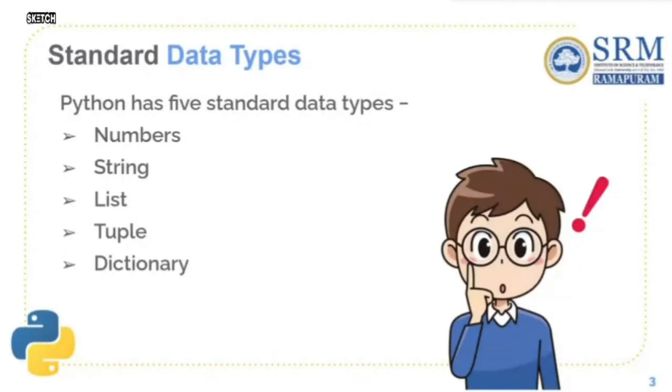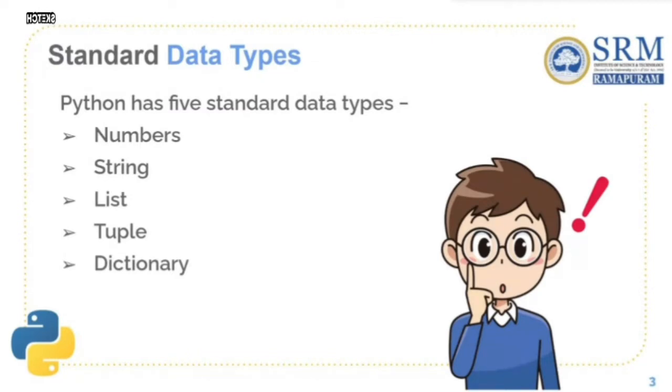Now let's get into the basics of Python. Python has 5 standard data types. They are numbers or integers, as we know, strings, lists, tuples, and dictionary. Many of you might know C language, at least a very basic knowledge of it. Just like the C language, Python too has data types, which are used to declare whether a variable is a string, which means a sentence or a word, a number, which is declared as int, integer, or a list, which has a list of elements.